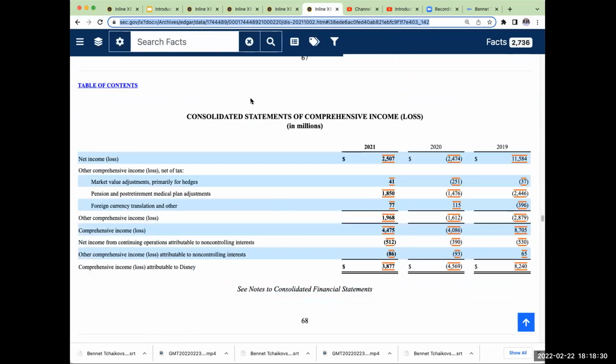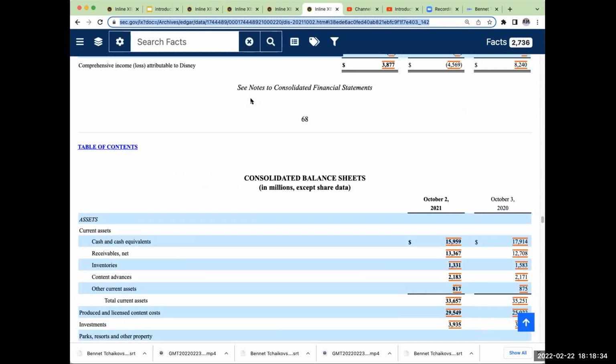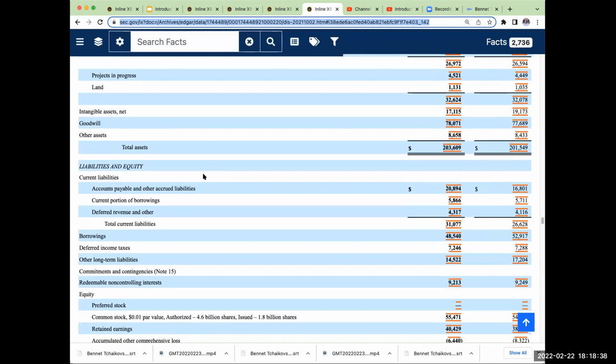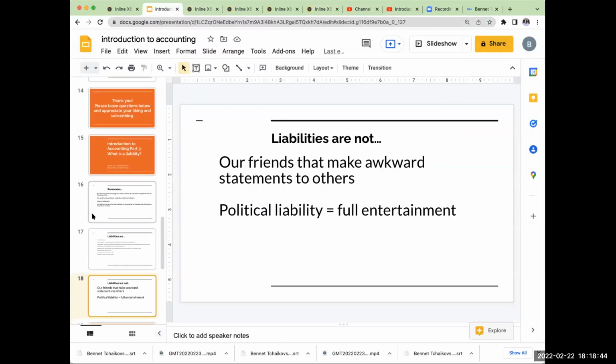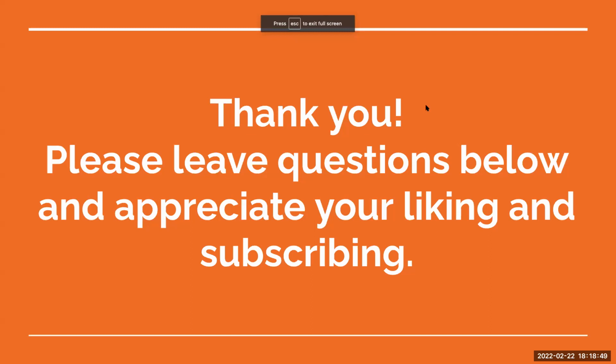Over here, this is Disney's liabilities: accounts payable, current portion of borrowings, deferred revenues, and other. So again, you're going to see a lot of similarities, but those are liabilities. Those are obligations that need to be repaid or services that we have to go through and perform.